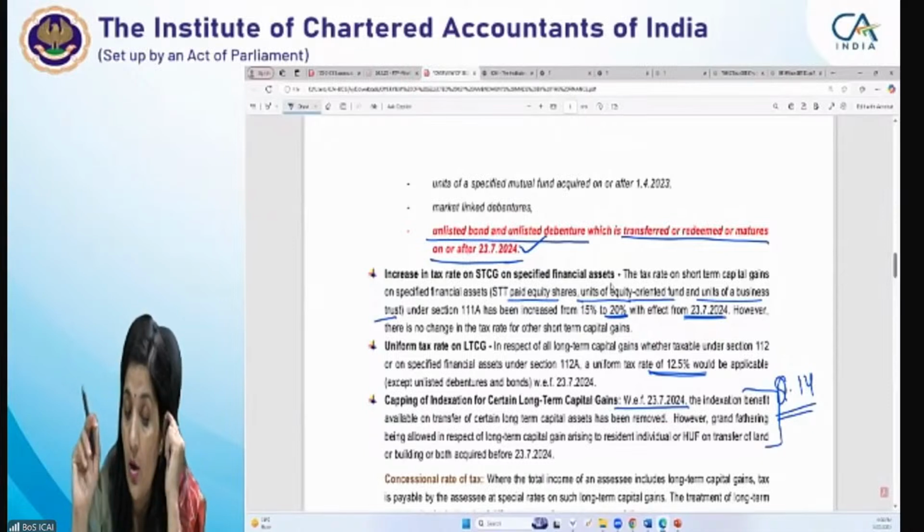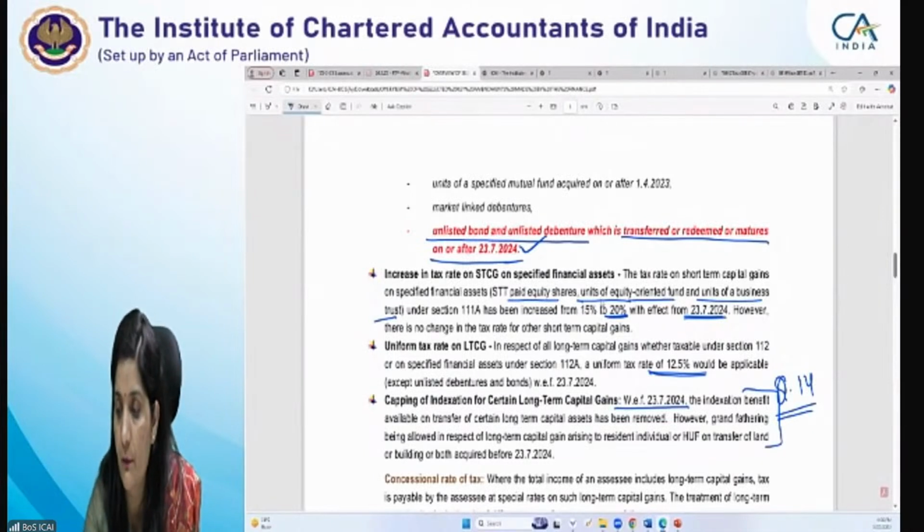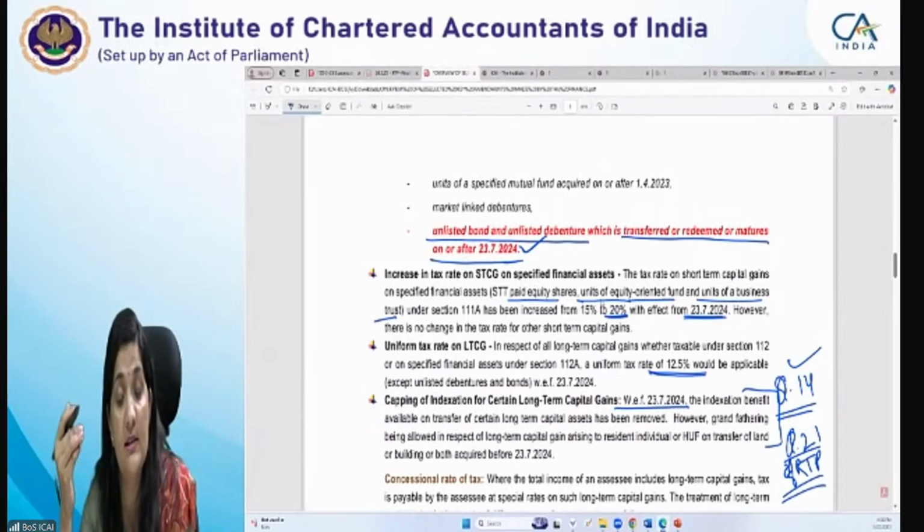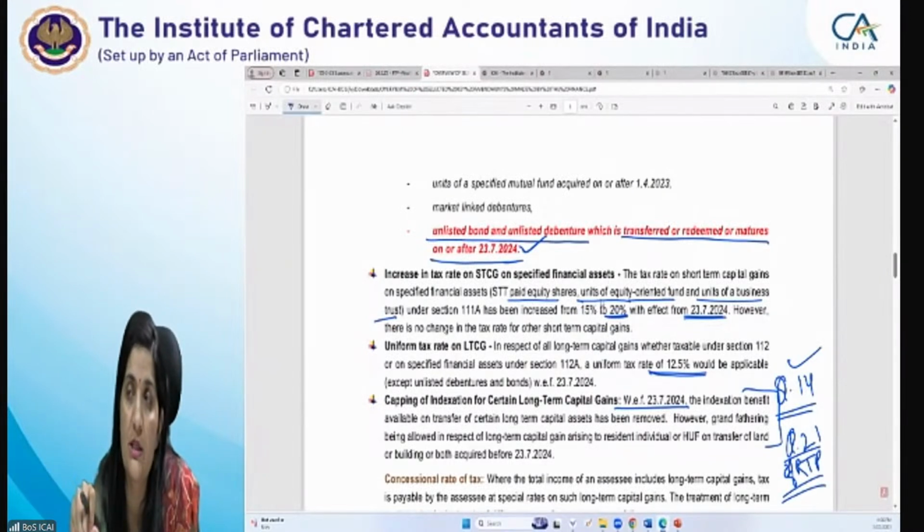Now, for this purpose, question number 4 will give you an idea how to go about it for an assessee other than individuals or HUF, or for an individual or HUF who are resident, and how you will proceed to answer that question. You will have to refer to question number 21 of RTP. Please refer to that question. This testing can also come in MCQ form; they can ask you this type of question. But be very sure that when computing total income, whether resident or non-resident, anyone, at that time you do not give the impact of this benefit.